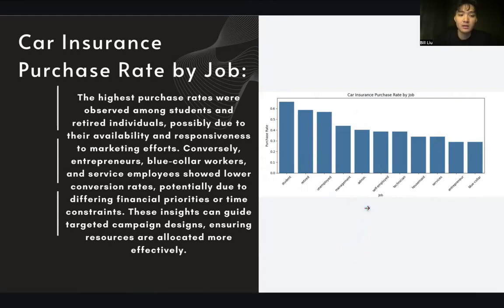Previously we investigated the car insurance purchase rates by age. Now I made a bar chart of car insurance purchase rates by job. We can clearly see that the highest purchase rates are observed among students and retired individuals, possibly due to their availability and responsiveness to marketing efforts. Conversely, entrepreneurs, blue-collar workers, and service employees show lower conversion rates, potentially due to differing financial priorities or time constraints. This insight can guide targeted campaign design and ensure resources are allocated more effectively.